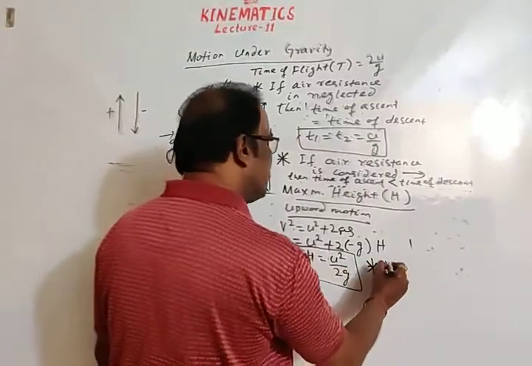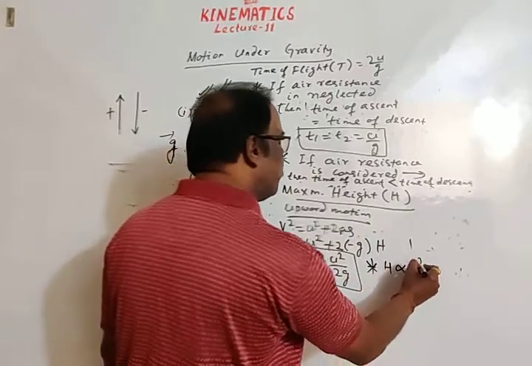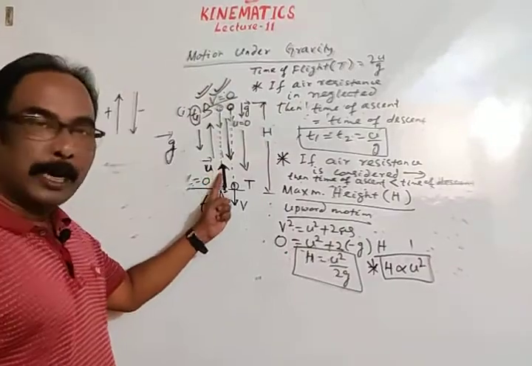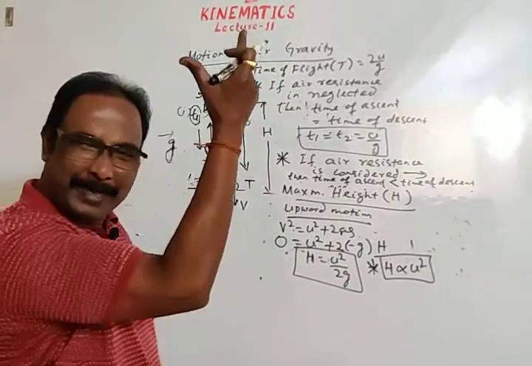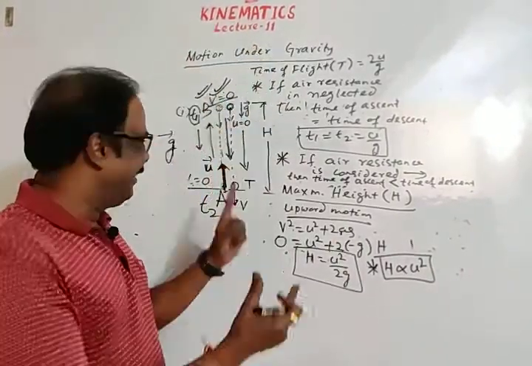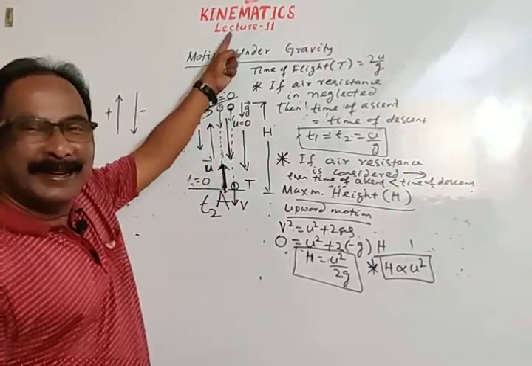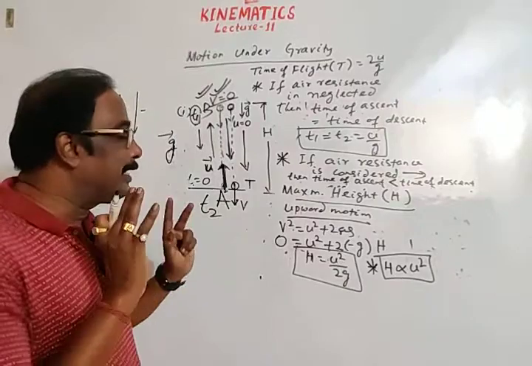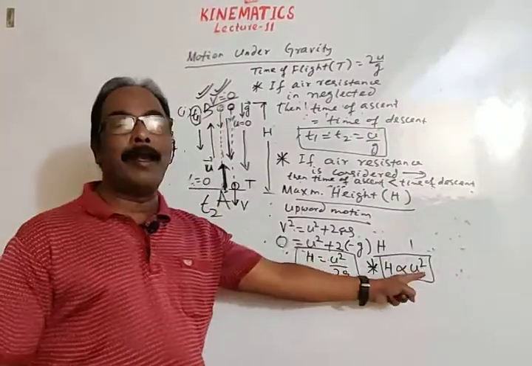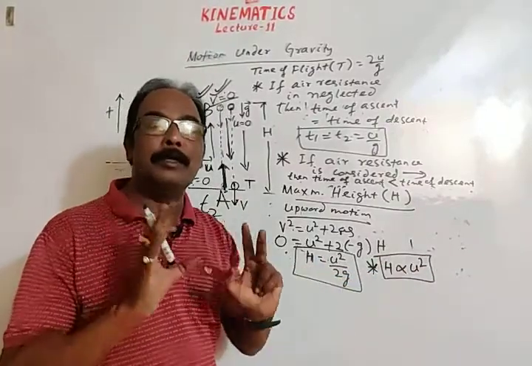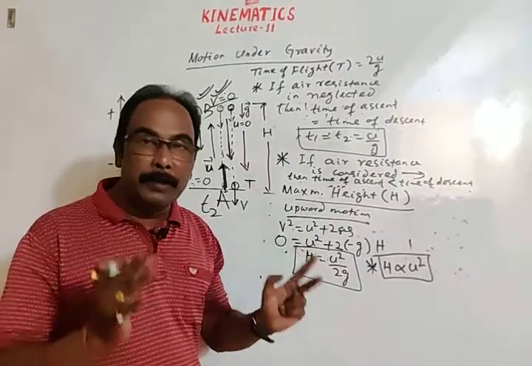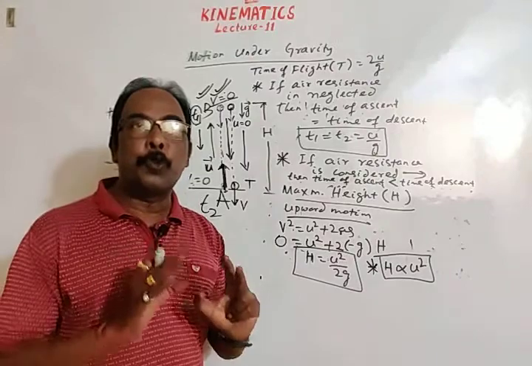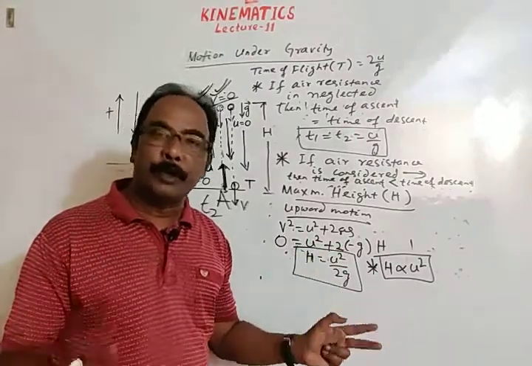See students, the maximum height attained by the body is directly proportional to the square of the initial velocity. The more the initial velocity, the more is the height attained by the body. Thus the maximum height attained by the body directly depends upon the initial velocity, or mathematically, maximum height is directly proportional to the square of initial velocity.